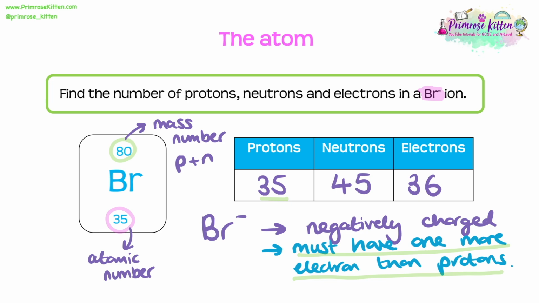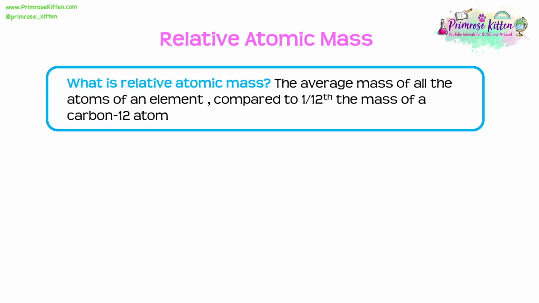What is relative atomic mass? We need to know the definition: relative atomic mass is the average mass of all of the atoms of an element when compared to 1/12 of the mass of a carbon-12 atom. It's quite a technical definition, so definitely one to add to your flashcards.